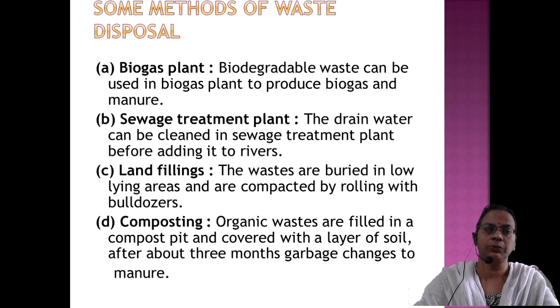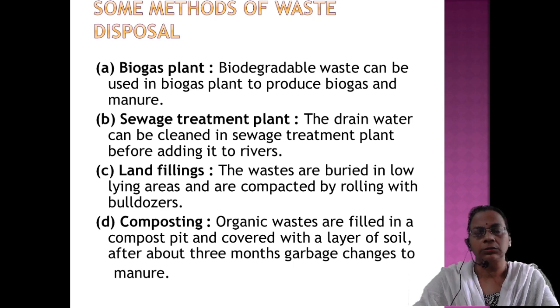This sewage treatment plant will allow aerobic bacteria followed by anaerobic bacteria, and biogas also will be produced as a component. After the action of all these aerobic as well as anaerobic bacteria, the water will be purified, then the pure water can be drained out into the nearby rivers. And in the same way there are three steps: primary treatment, secondary treatment, and tertiary treatment.